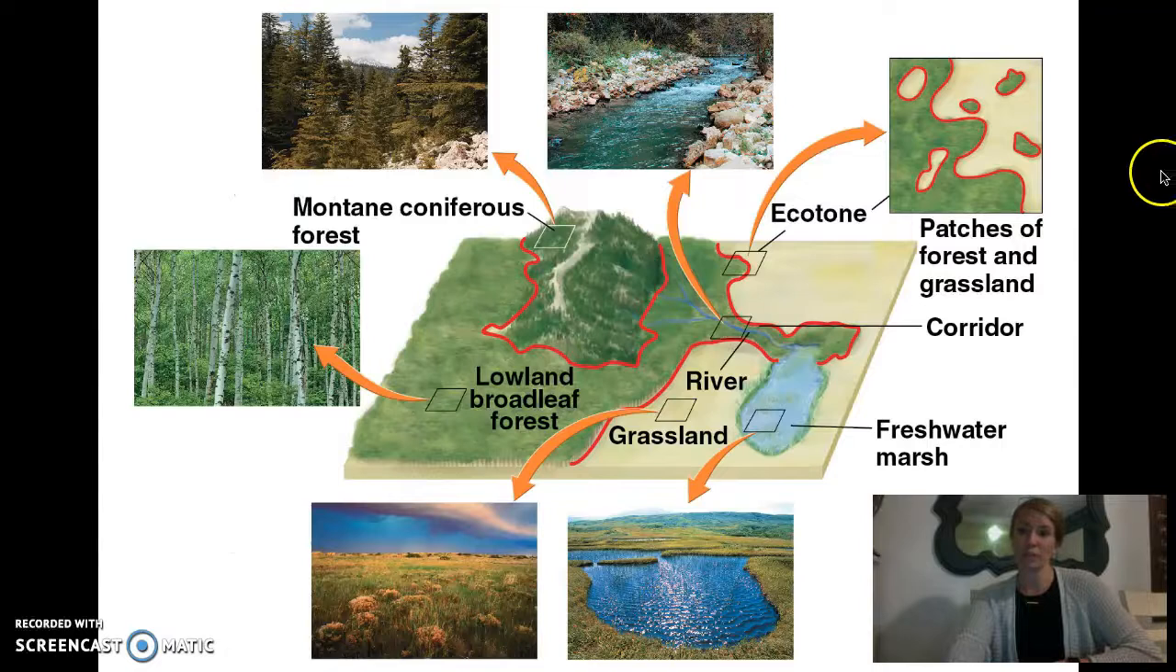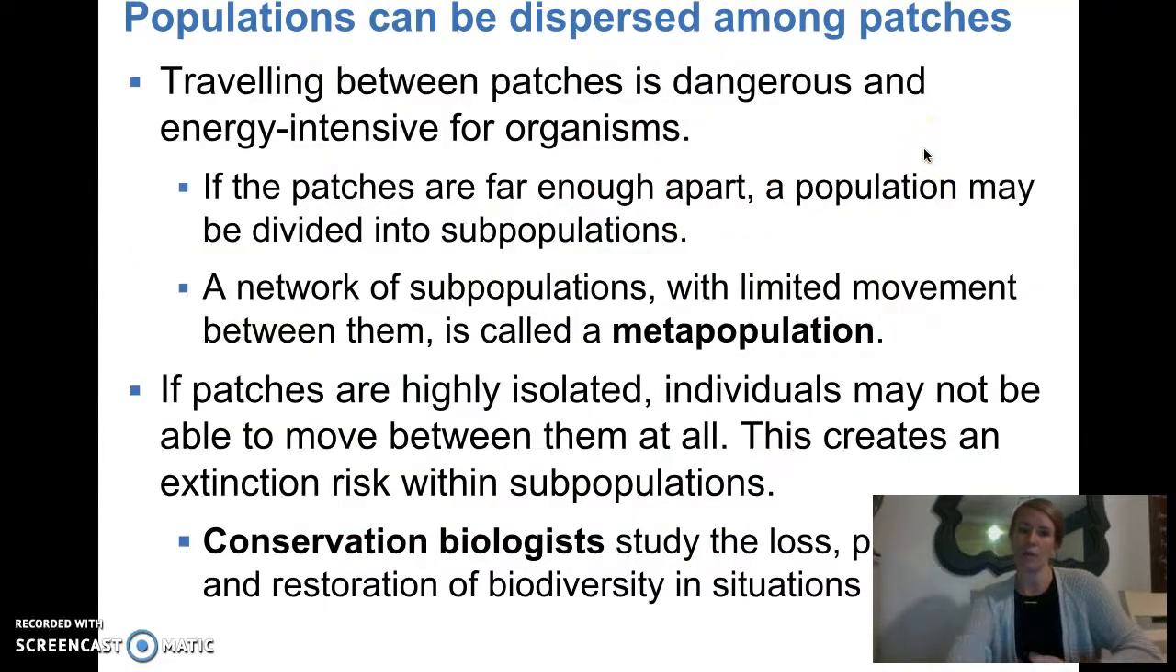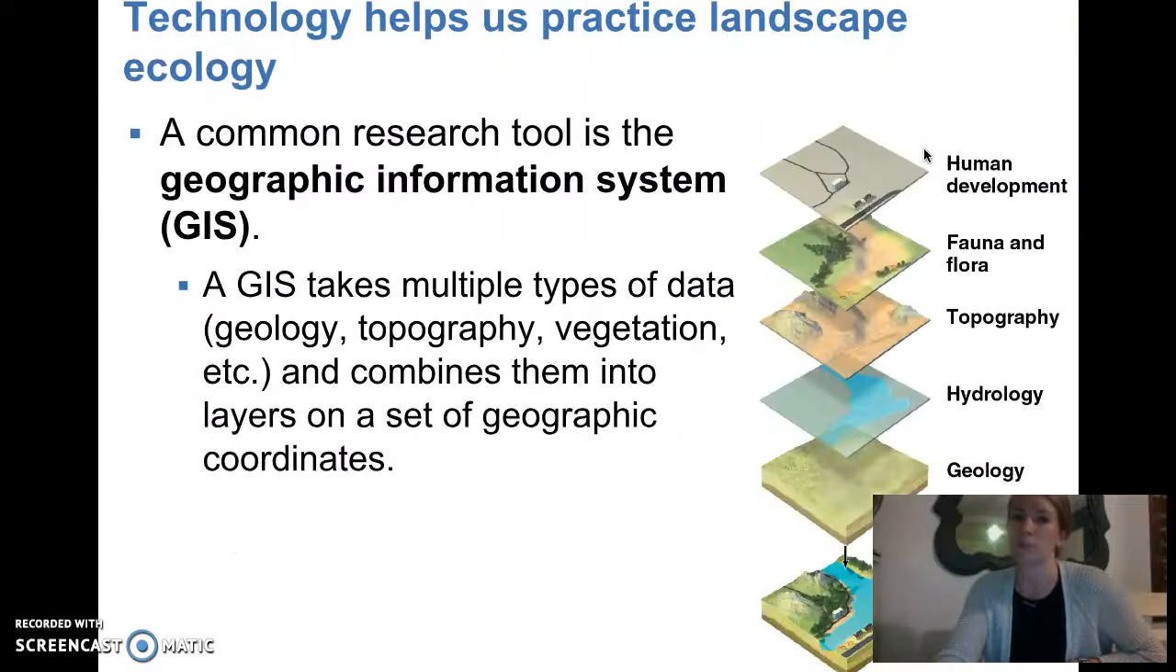If the populations are super isolated, then organisms might not be able to move across them. And now we've created a small isolated population, and this could be at risk of extinction. So conservation biologists are trying to study the loss, protection, and restoration of biodiversity in situations like this.